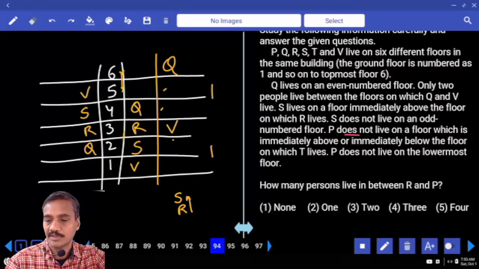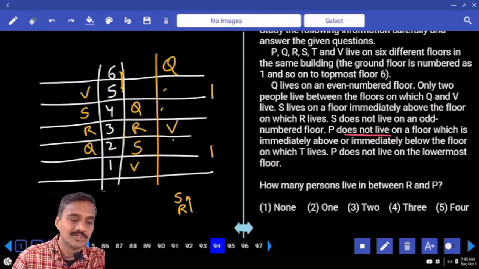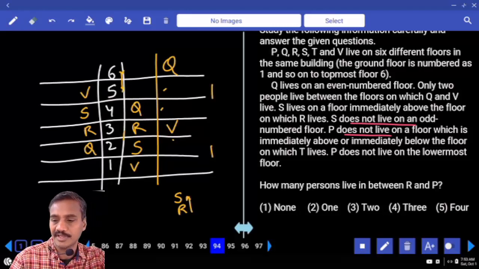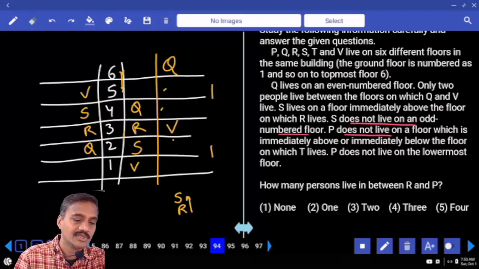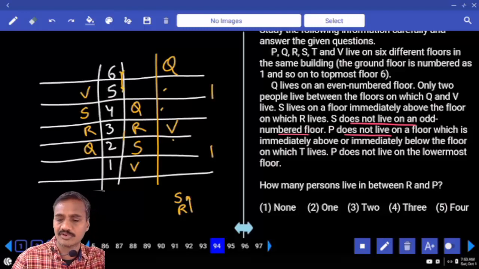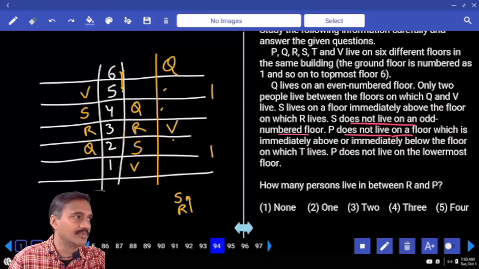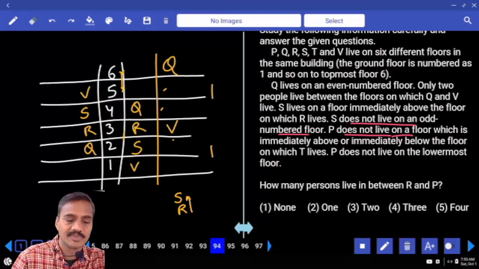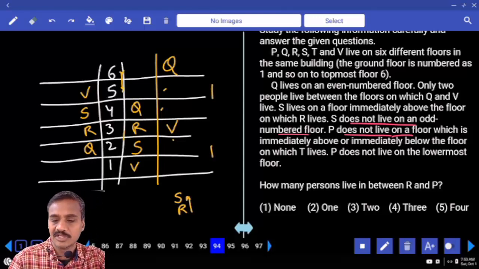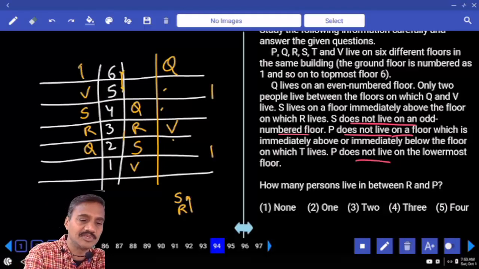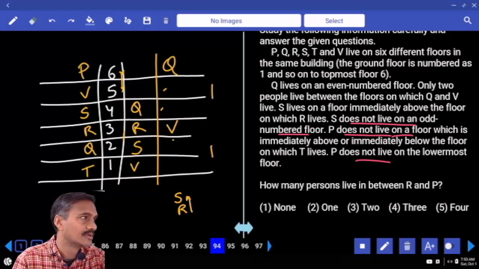And next one, P does not live on a floor immediately above or immediately below the floor on which T lives. Now P and T. S does not live on an odd number floor means S lives on an even number floor. And P does not live on a floor immediately above or immediately below T. Now P and T cannot be adjacent. P does not live on the lowermost floor. P is here, T will be at this place.